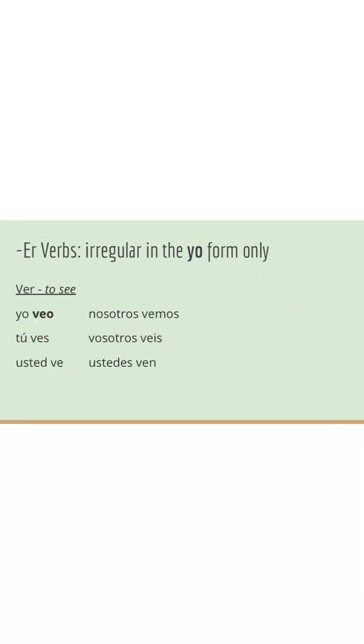Now we're going to take a look at ver, which is to see. Do you remember what the other verb that is to see or to watch? Bueno, that is mirar, and that's one of our regular verbs. We have the irregular form of ver, which means essentially the same thing. Bueno, in my yo form, I have yo veo, and we go into normal, so you see becomes tú ves. You see formally, usted ve. We see, nosotros vemos, y'all see in Spain, vosotros veis, and then you all see everywhere else, ustedes ven.